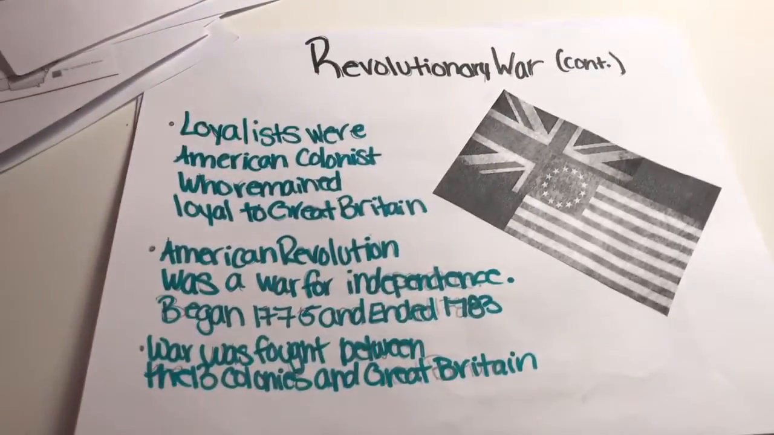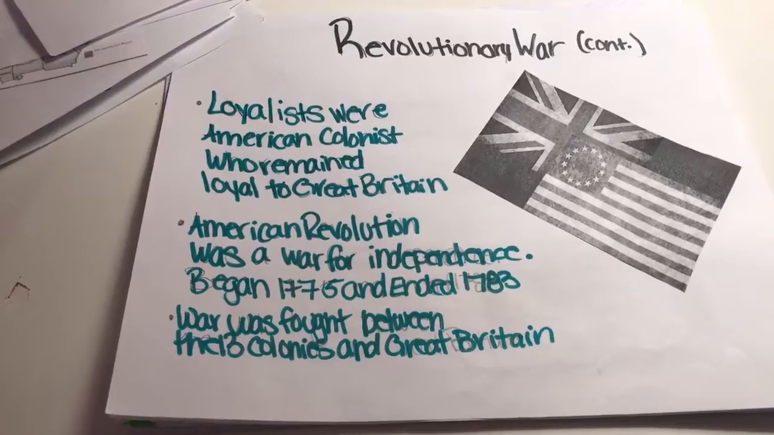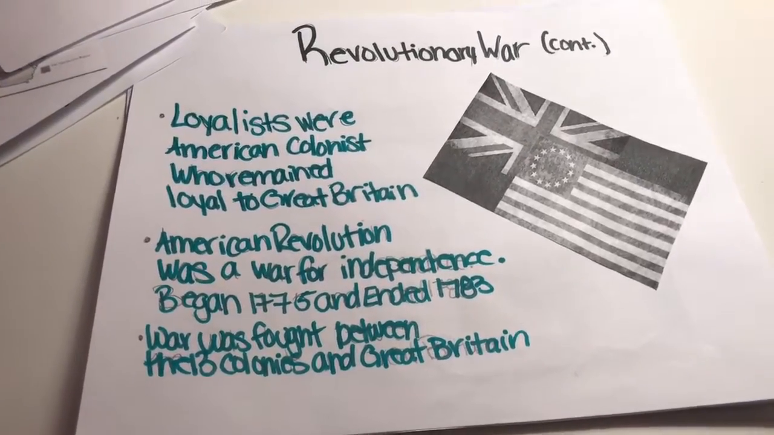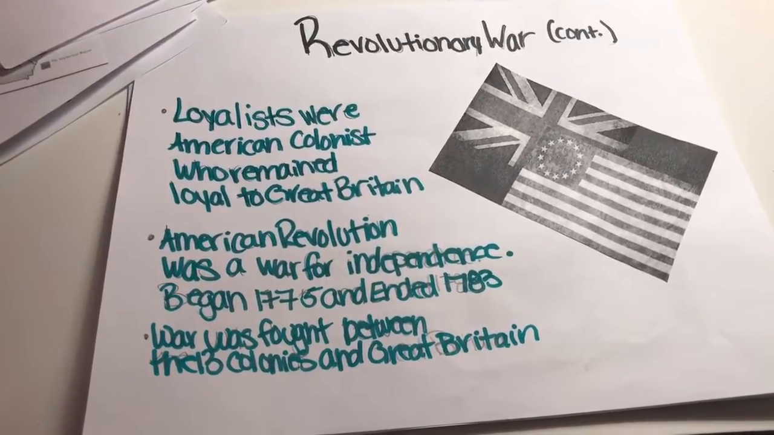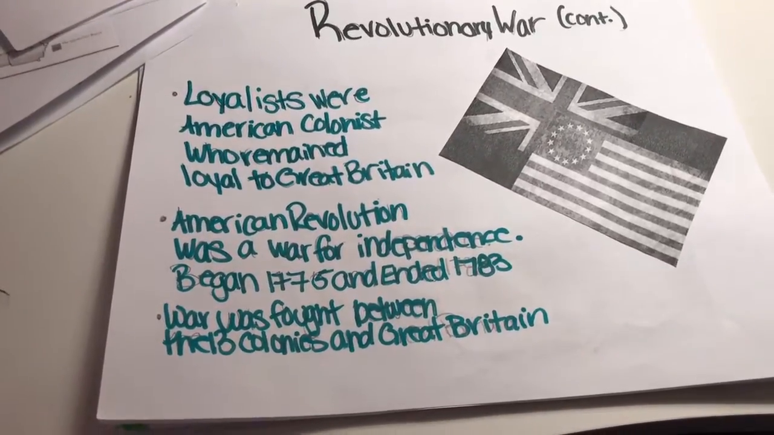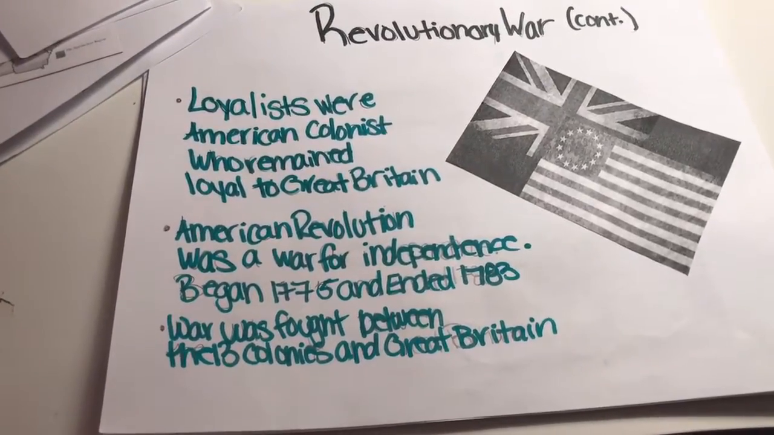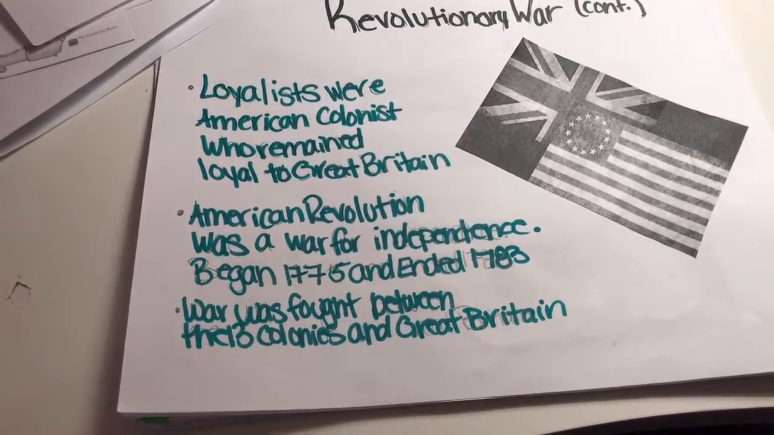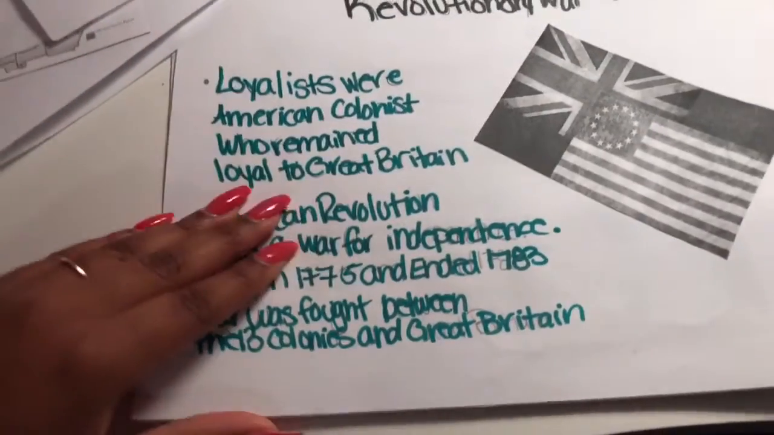The Revolutionary War continued. Loyalists were American colonists who remained loyal to Great Britain. The American Revolution was a war of independence. It began in 1775 and ended in 1783. This war was fought between the 13 colonies and Great Britain.